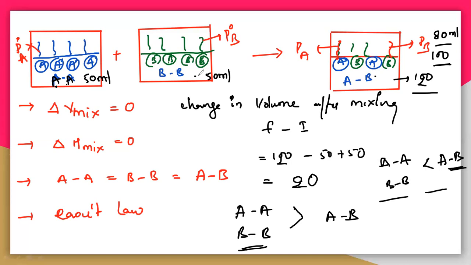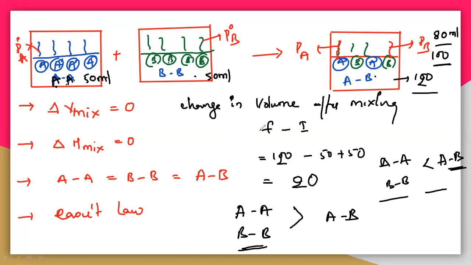So the 80 ml and 120 ml are non-ideal solutions. If the solution you get is 100 ml, then definitely it is an ideal solution. So to behave as an ideal solution, the delta V mix, the change in volume, must be 0. That means you must get 100 ml, then only it is an ideal solution. What is the reason? Because if the interactions of A comma A, B comma B and A comma B are all the same, then definitely you will get 100 ml. If the interactions are increased or decreased, you cannot get 100 ml, you will get 80 ml or 120 ml.